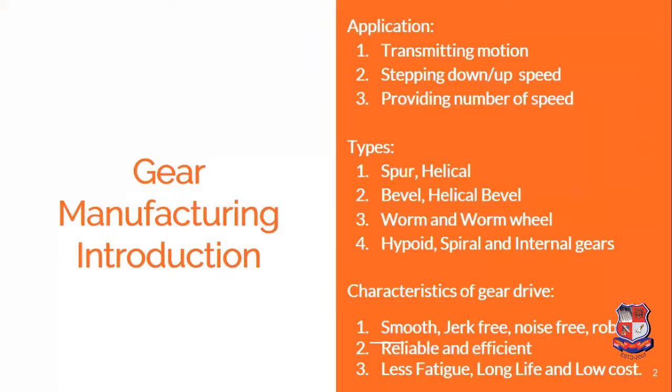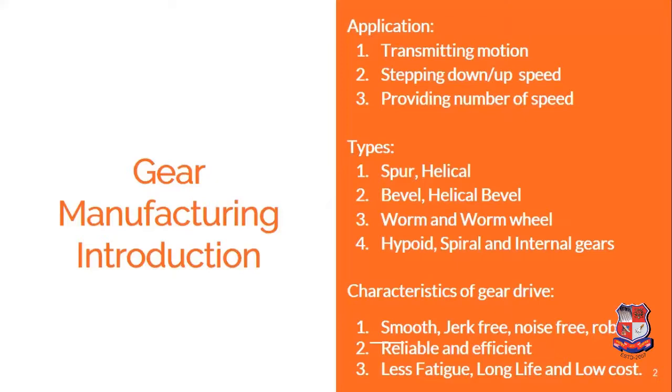Now, what are gears? A gear is a device with the help of which motion is transmitted from the motor to the machine. Always the motor is running at a constant speed generally, and to have the speed according to the requirement, we are using a gearbox consisting of gears, where the gear speed is stepped up or stepped down according to our requirement, and we can obtain the required torque and the required speed.